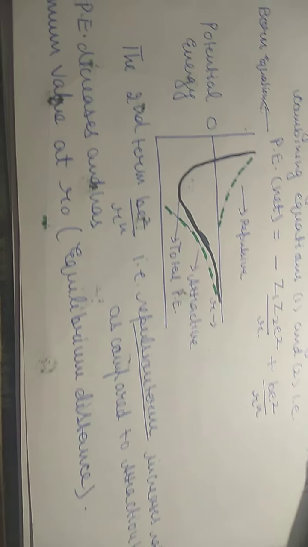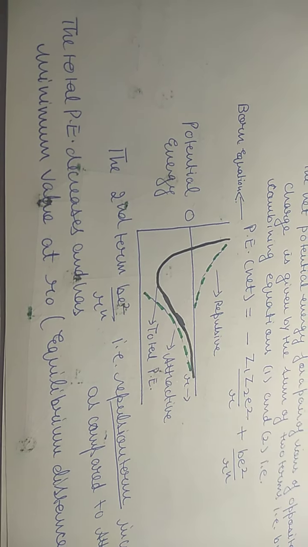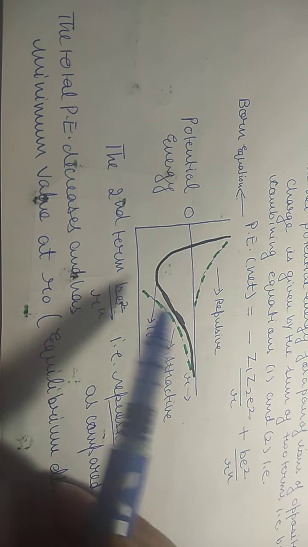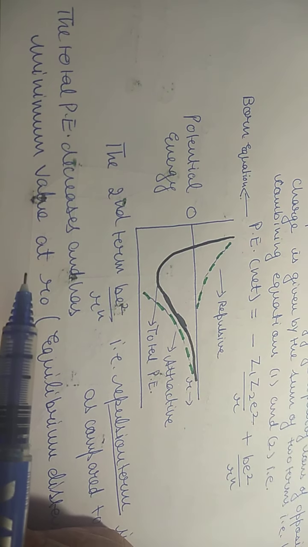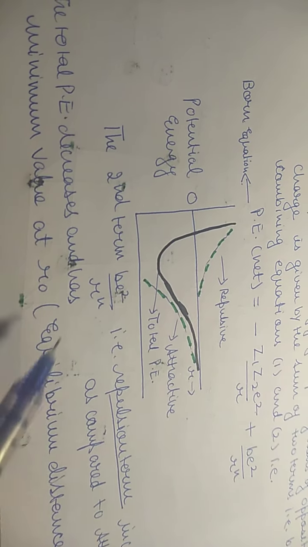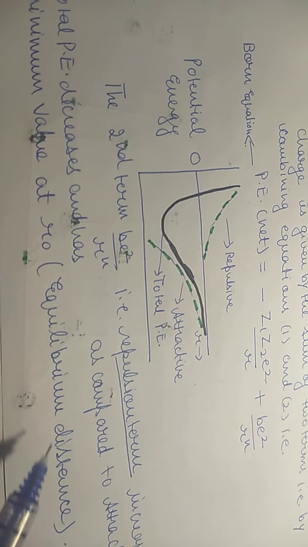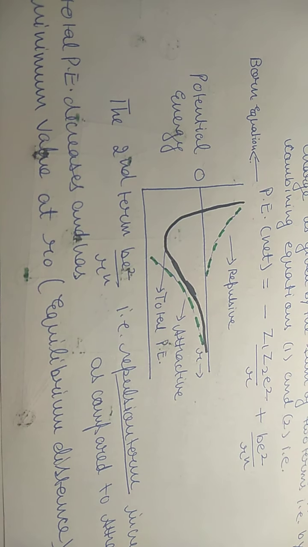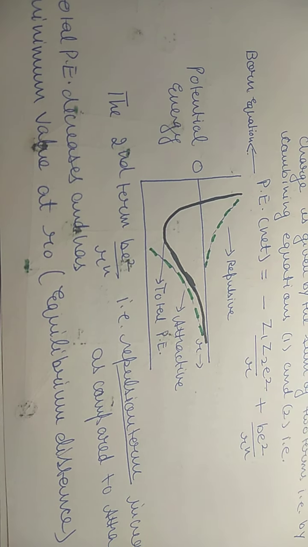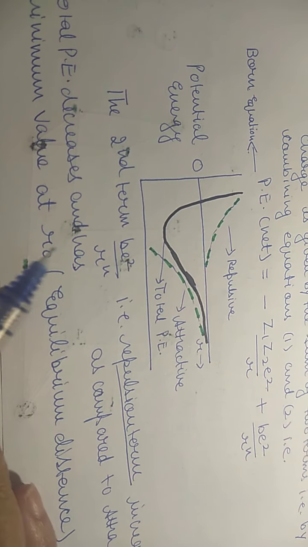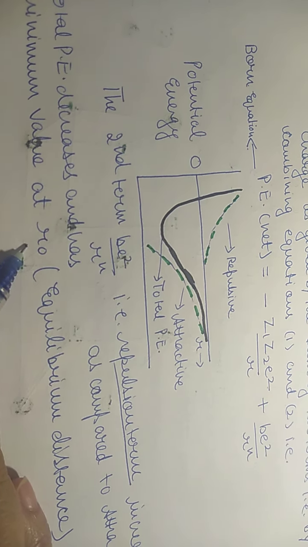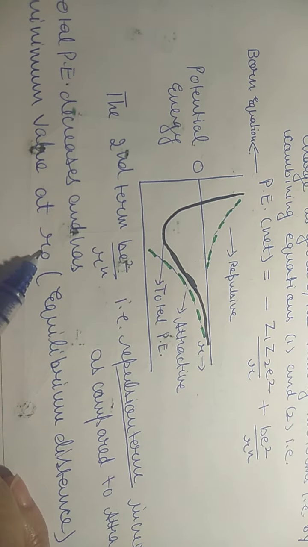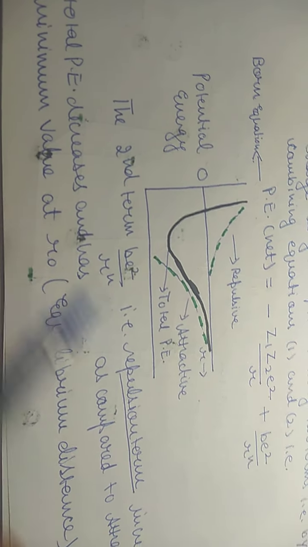So the total potential energy, the net potential energy, decreases and has a minimum value at r naught. r naught is the equilibrium distance, the distance where attractive and repulsive forces are balanced. So this is the equilibrium distance, and at r naught the value of potential energy is minimum.